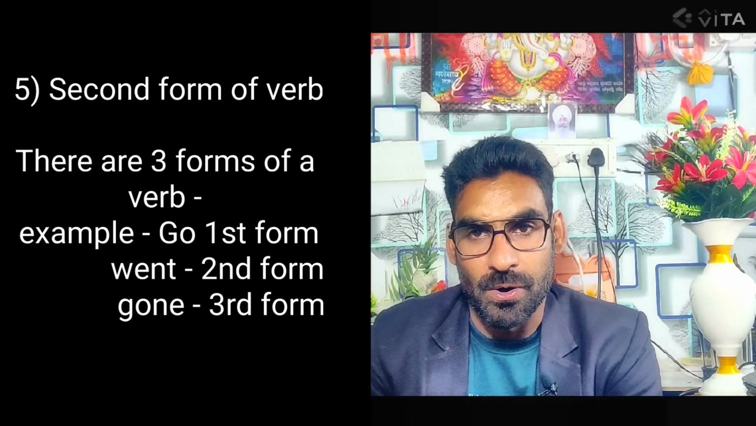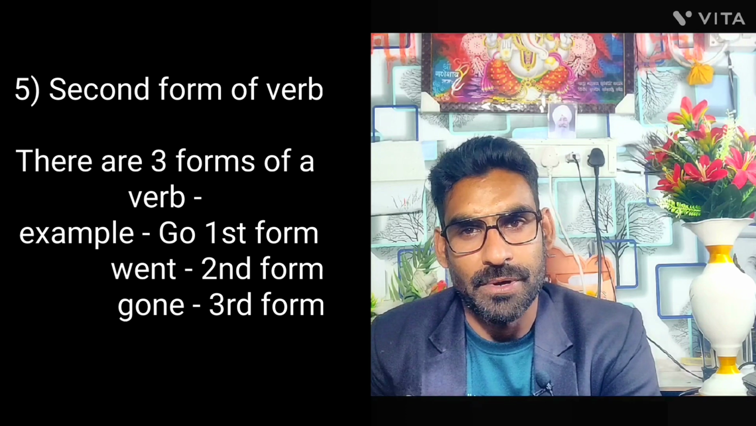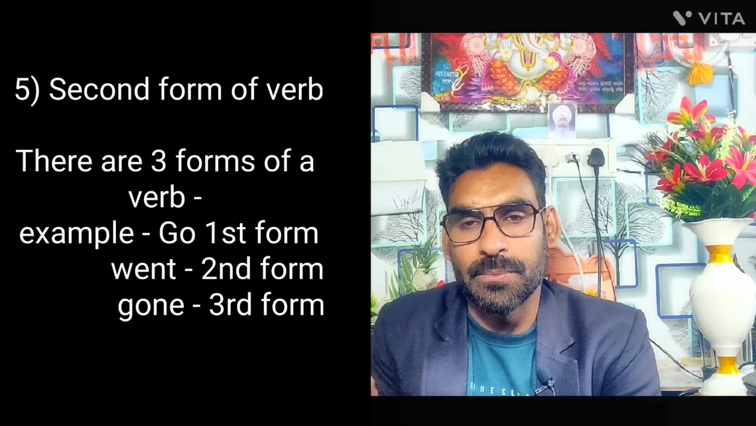Now the last rule we have is the second form of verb. As you know, we have 3 forms of the verb: first form, second form, and third form, like go, went, and gone; break, broke, and broken.